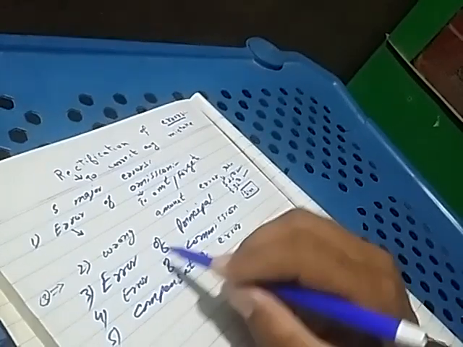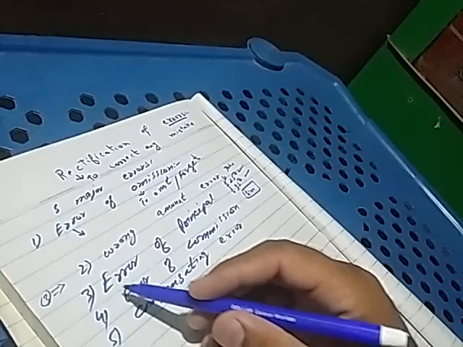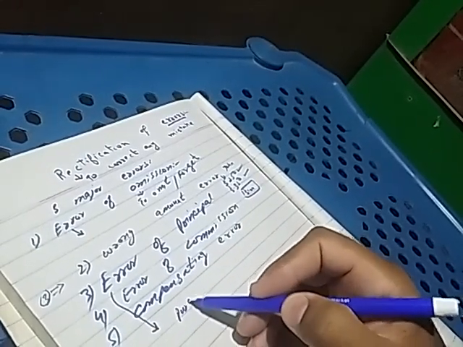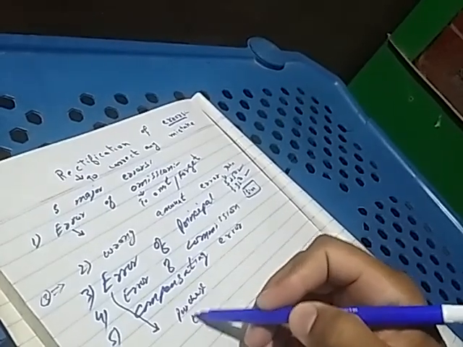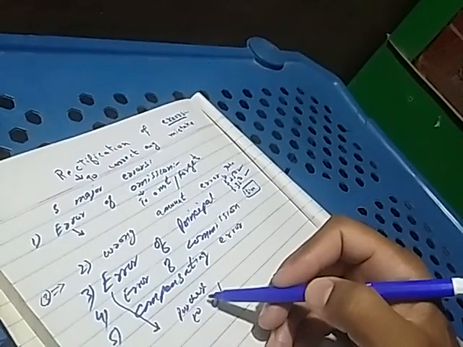Third one is error of principle. Error of principle means that when we buy something, then purchase is debited and cash will be credited. Understand? This is the basic rule.